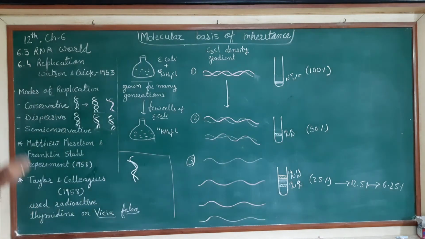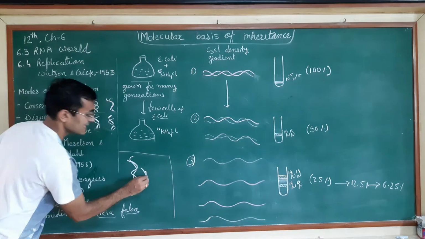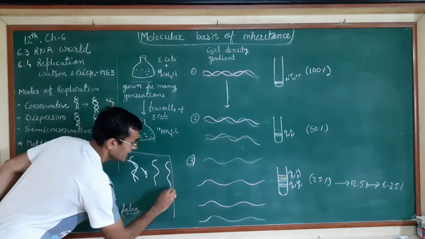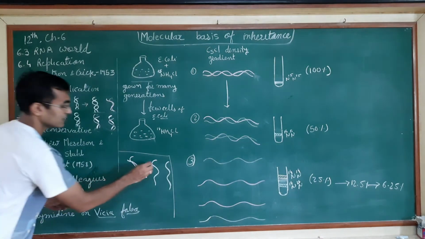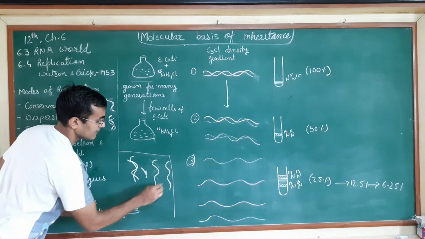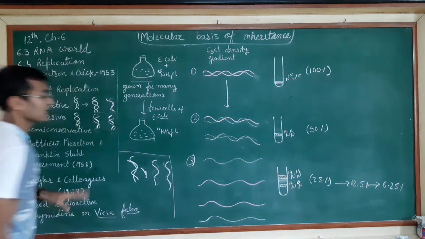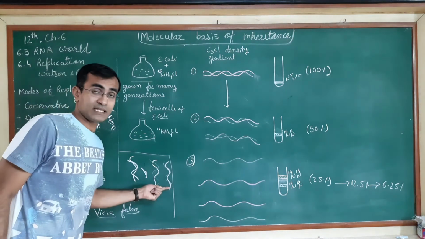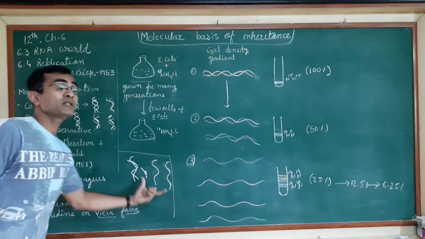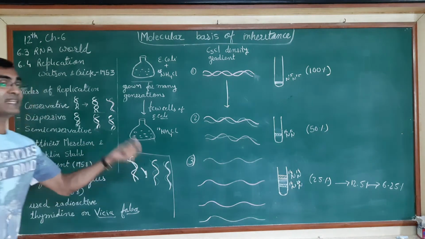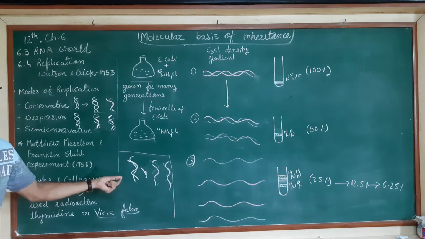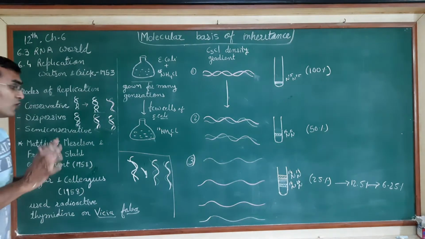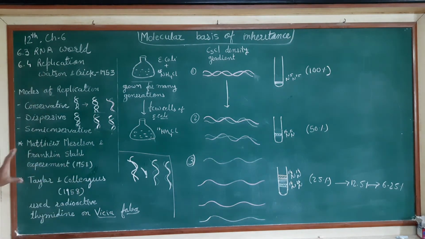Okay, now if the new strand is synthesized, the two copies will first get separated. Okay, and the new copies will be formed. Those new copies are like this. So in the newly synthesized DNA, out of the two strands, one DNA strand will be of the parent and one will be of the newly synthesized copy. Understand? Hope you are clear about this semi-conservative mode.